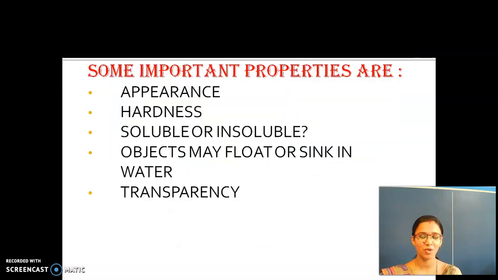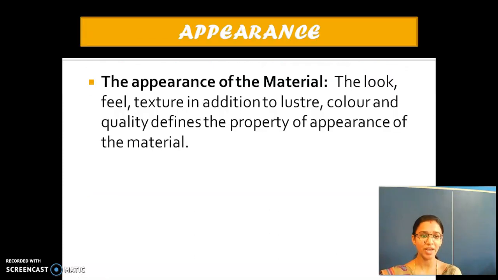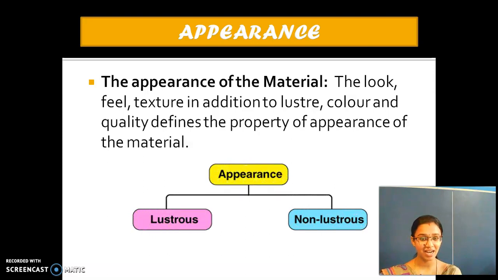Shall we go? Okay, what are the important properties? Appearance, hardness, soluble or insoluble, objects may float or sink in water, and then transparency. So based on appearance, how are they classified? Appearance is nothing but their look, feel, texture. Luster is nothing but the shininess. So based on it, how is it classified? Two: lustrous materials and non-lustrous materials.